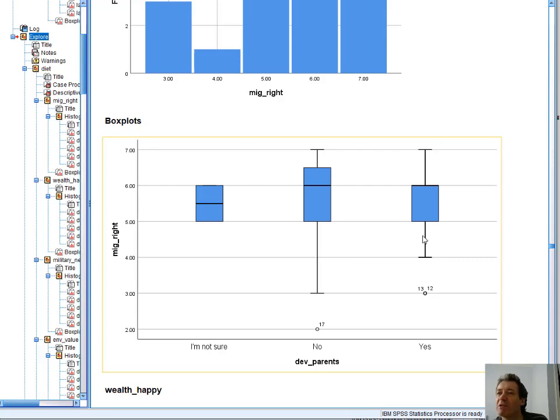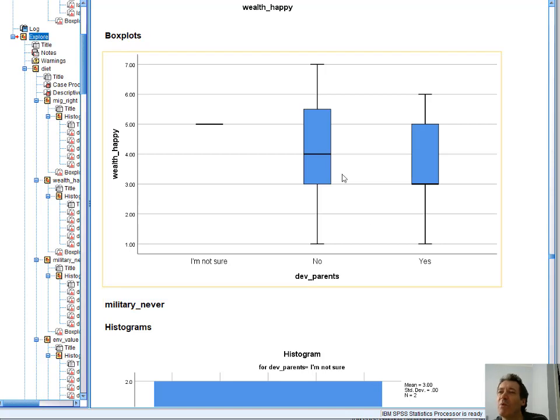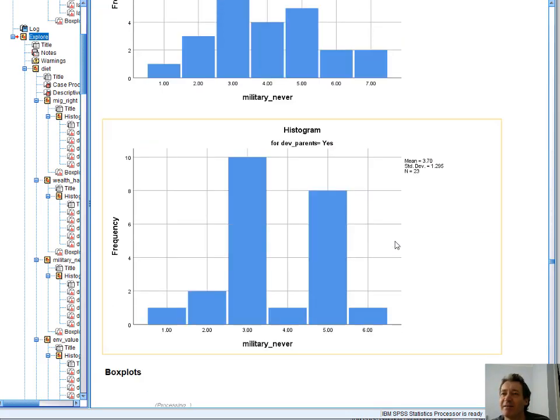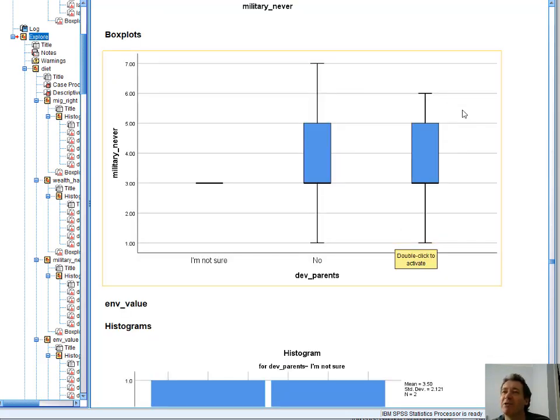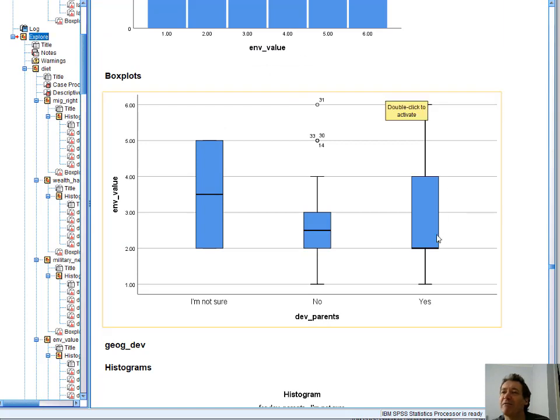Okay, slightly lower if parents were involved in development. Wealth makes you happy: more likely to say no if your parents were. More likely to think that wealth makes you happy if your parents were not involved in development. Military intervention, not really much difference there. Environmental value, again, not a lot of difference.